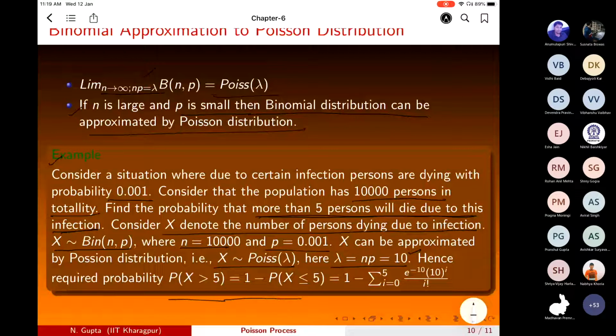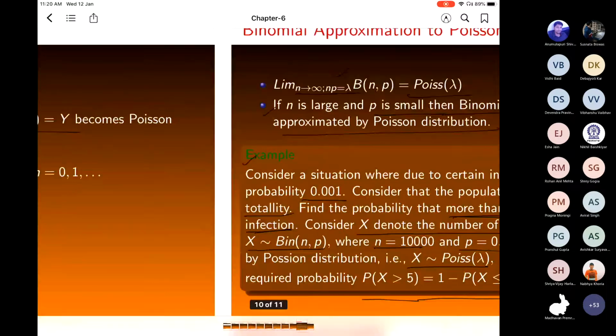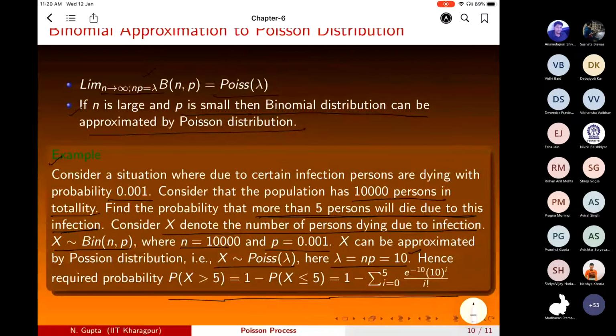So this will be 1 minus the probability x is less than or equal to 5. Therefore, this will be 1 minus the summation i from 0 to 5 of the probability x equals i. But for the Poisson distribution, the probability is e raised to power minus lambda, lambda raised to power i divided by i factorial. So that is the Poisson distribution.